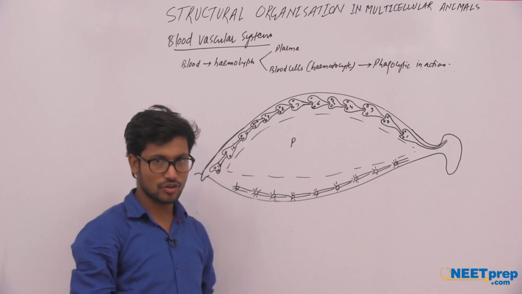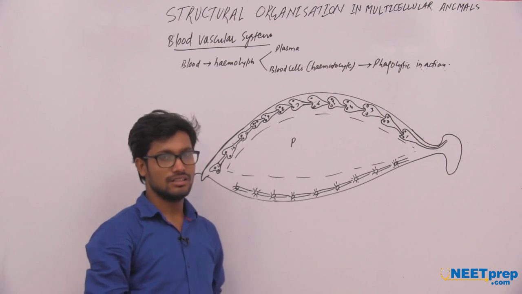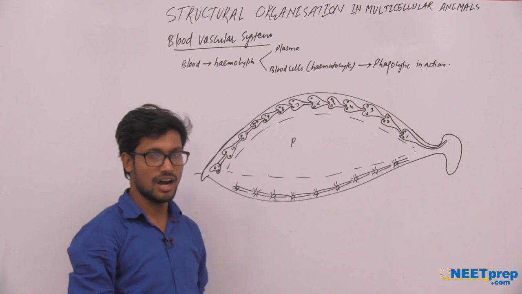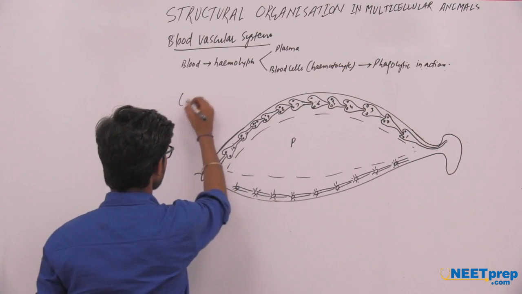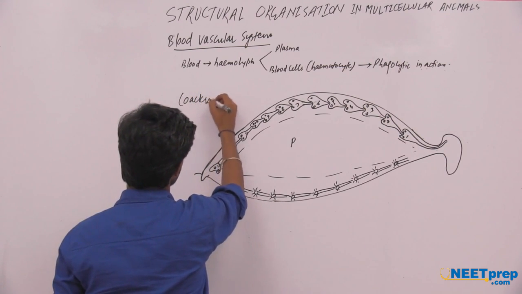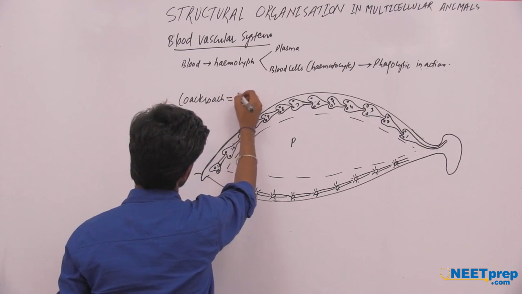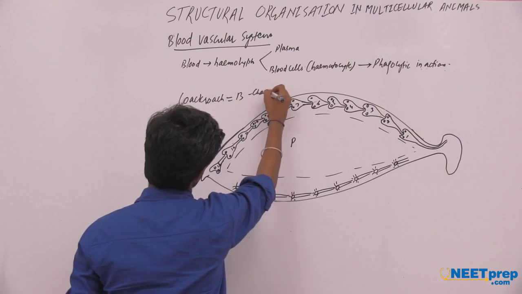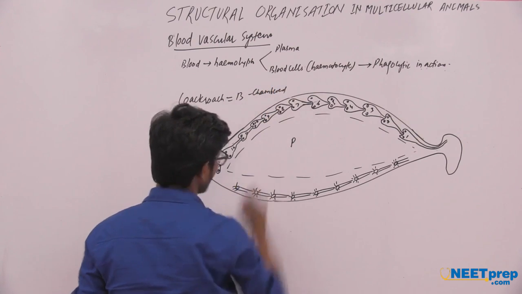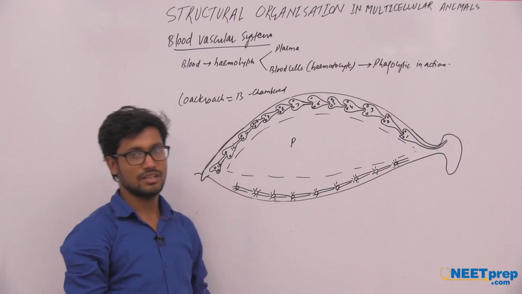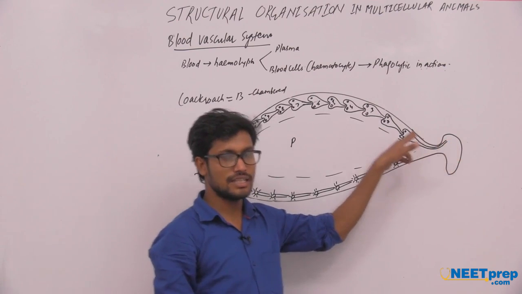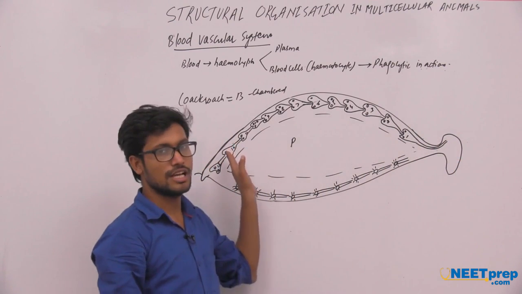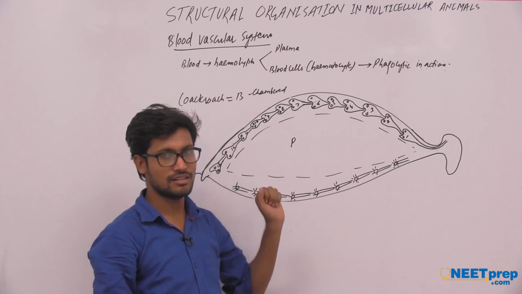Besides that, the cockroach has a heart, and that heart of the cockroach is 13 chambered. The body of the cockroach has 14 segments, and except for the head region, each segment of the cockroach body has a heart chamber.